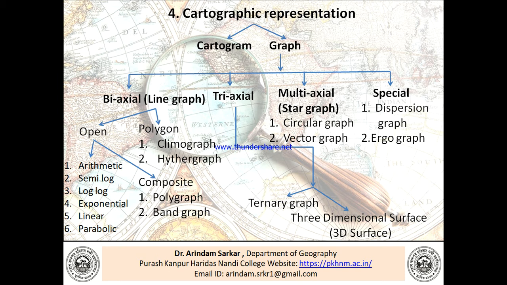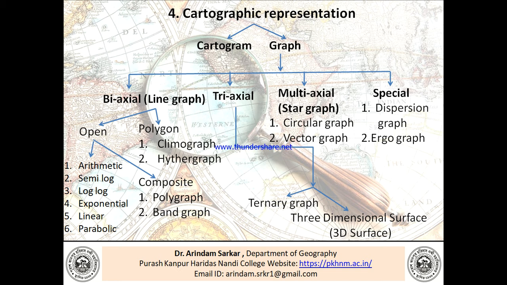What are the examples of open? Open has simple open and composite open. The simple open includes arithmetic, semi-log, log-log, exponential, linear, parabolic, and the composite open biaxial line graph, that is the polygraph and band graph. Now the polygon biaxial line graph, like climograph, hythergraph.